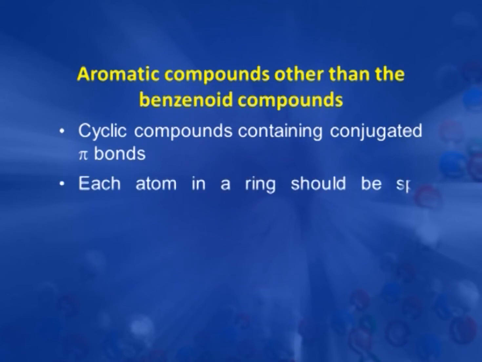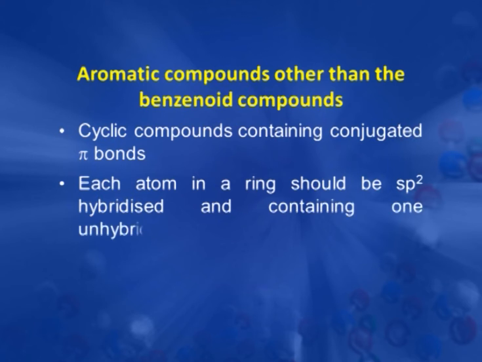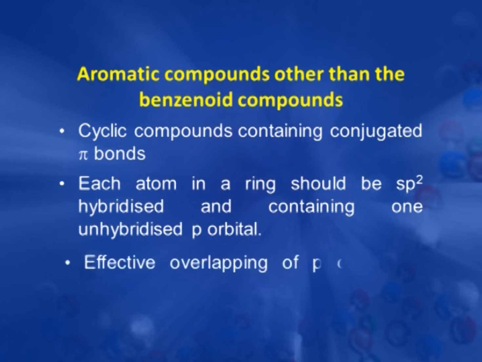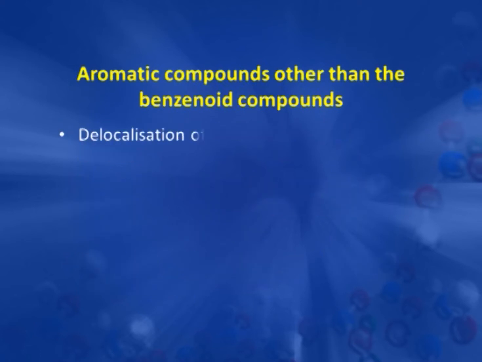Each atom in the ring should be sp2 hybridized and should contain one unhybridized p orbital. There should be an effective overlapping of p orbitals, and for this effective overlapping the structure must be planar. Then there should be a delocalization of 4n plus 2 pi electrons.